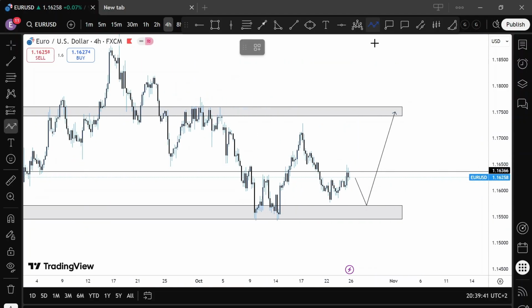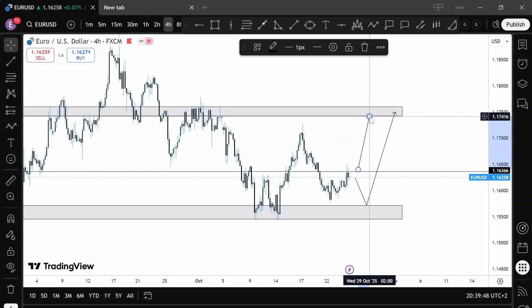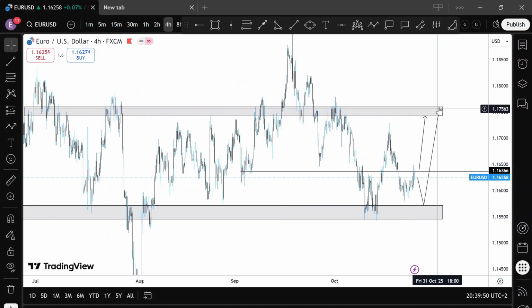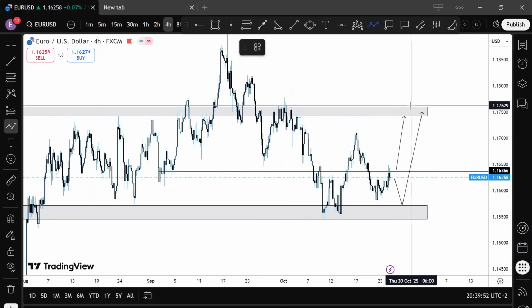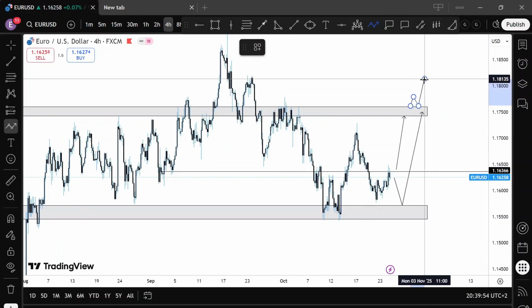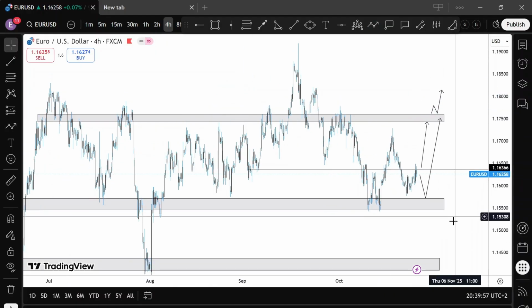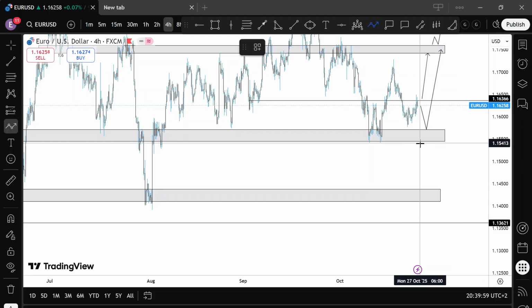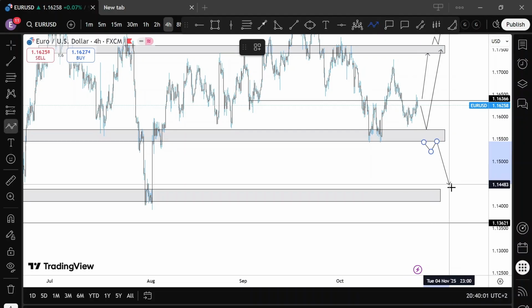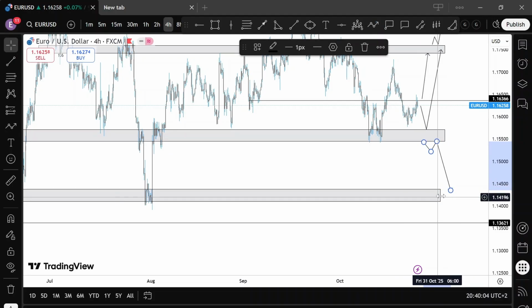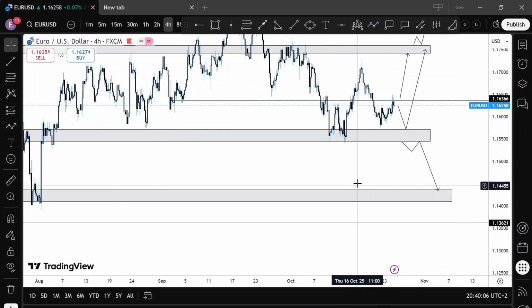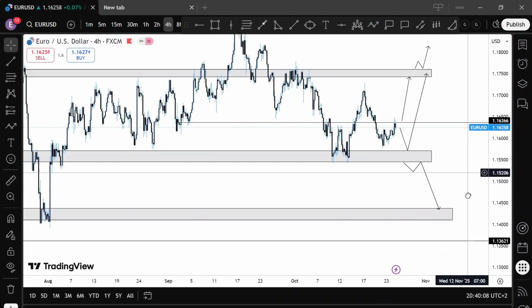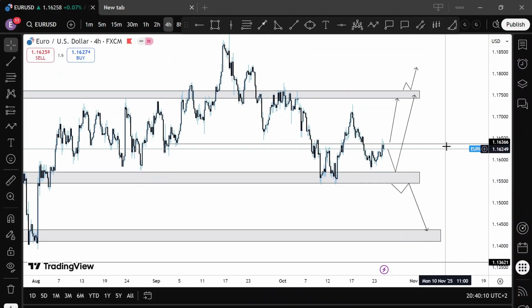Otherwise, we might even get price to continue from a break of price above here one more time. Similarly, if we get price break above this region here, we can continue to the top. And lastly, if we get price below this region here, we would definitely be selling price down to around 1.1450 regions. So basically that's that for EURUSD, very similar to Pound USD.